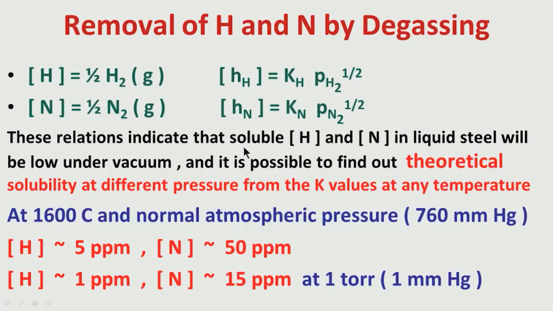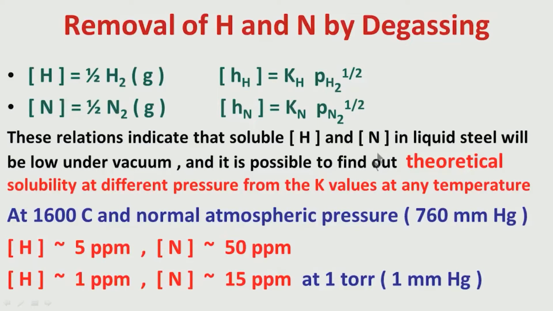So, these relations indicate that soluble hydrogen and nitrogen are Henrian activities, and as I have told you, because it is a dilute solution, that means hydrogen and nitrogen contents in liquid steel are very low, in the ppm level, we can assume Henry's law is effective, and we can assume them to be almost equal to the weight percent of hydrogen and nitrogen. So, this weight percent of hydrogen and nitrogen at equilibrium at any particular temperature can be found out if we know the partial pressure of hydrogen or nitrogen.